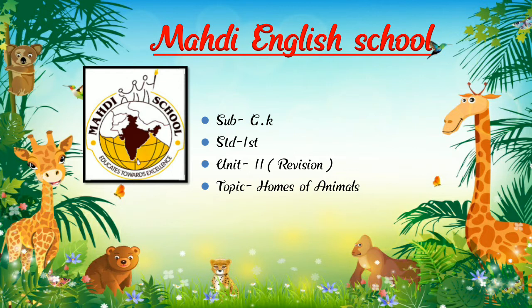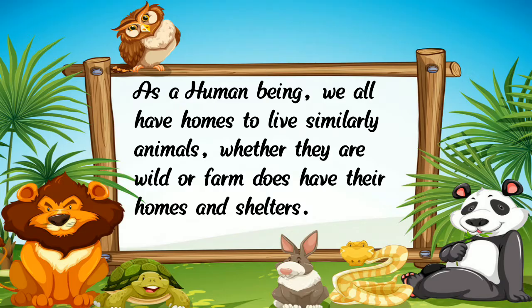Students, today we are going to learn GK Unit number 11 revision: homes of animals. As you know, a house is a place where we live, and we all have nice homes. In the same way, animals have their homes too. So let's see which animals live where.